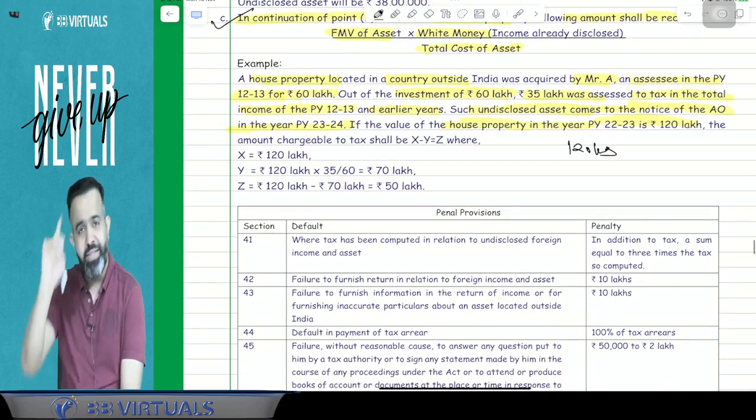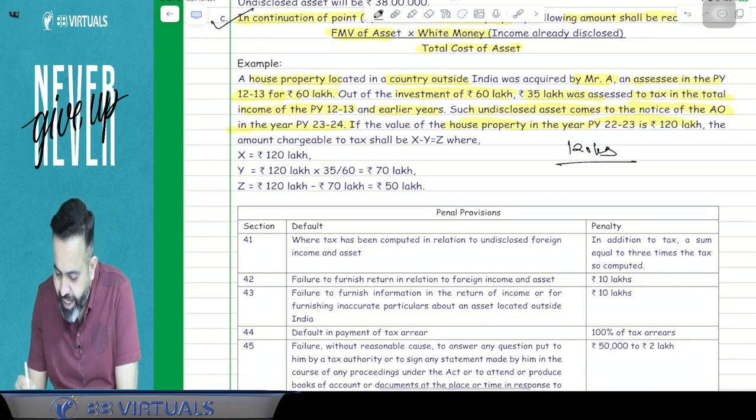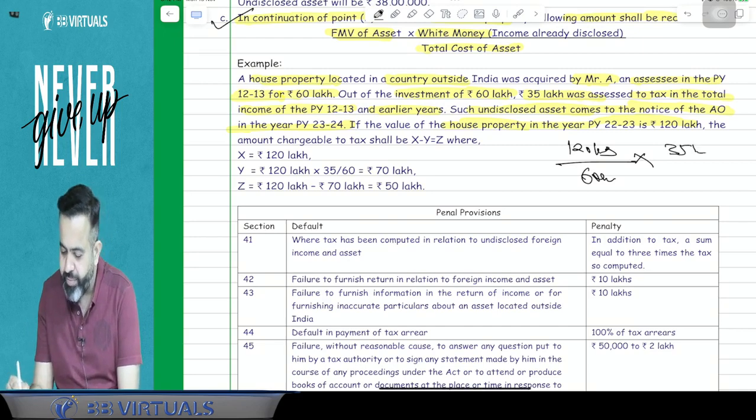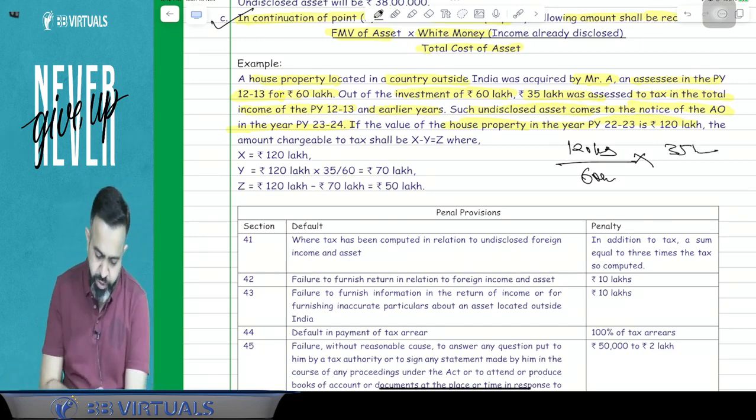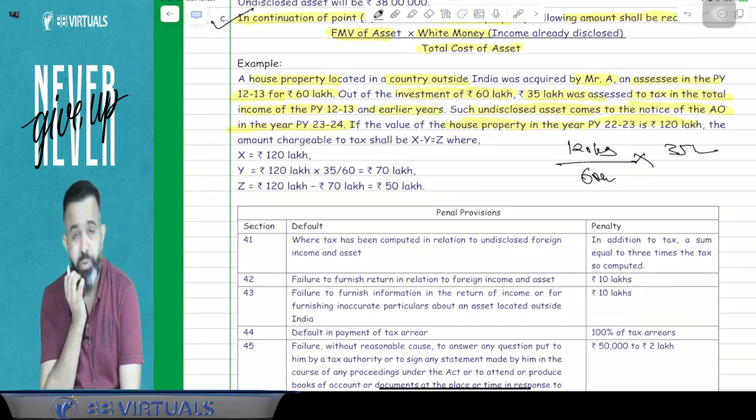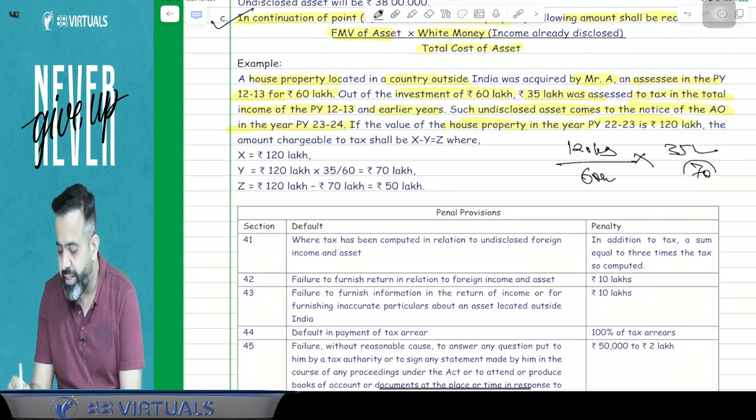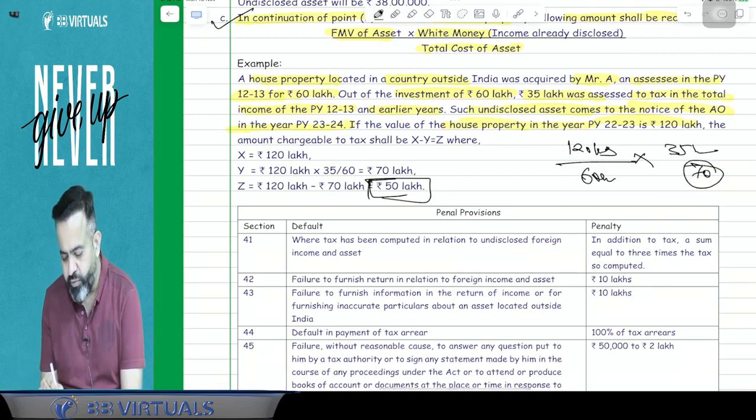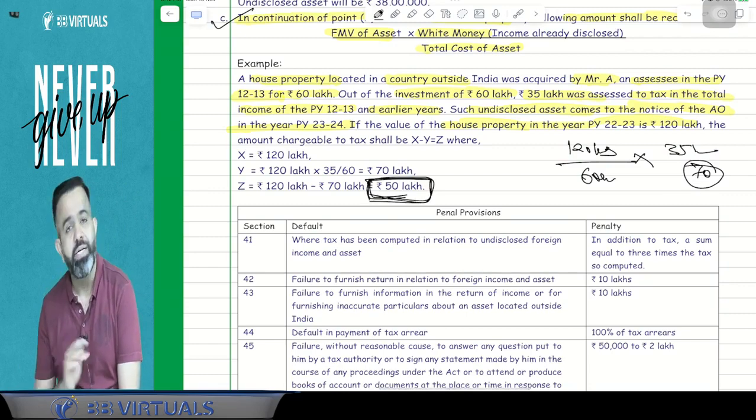In this 120 lakh, how much have you invested? 60 lakh. And what was the white money? White money was 35 lakh. So if you do the proportion, 120 divided by 60 multiplied by 35 comes to 70. So 70 lakh is your white money value, and the remaining 50 lakh is your black money value. So this will be considered as the value of the asset.